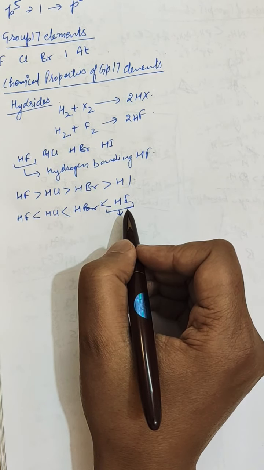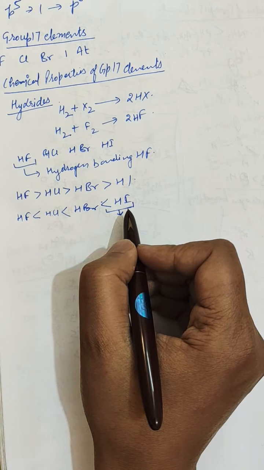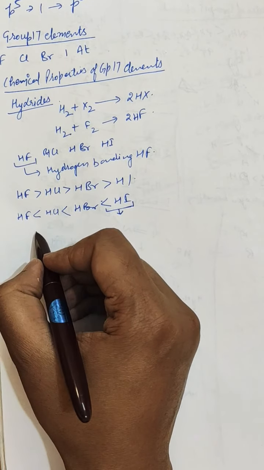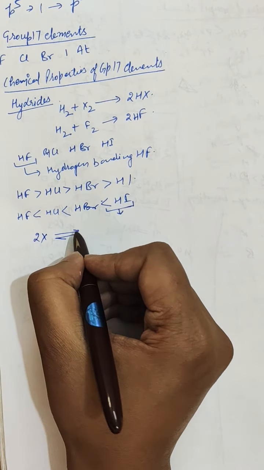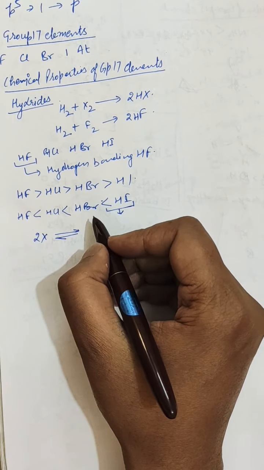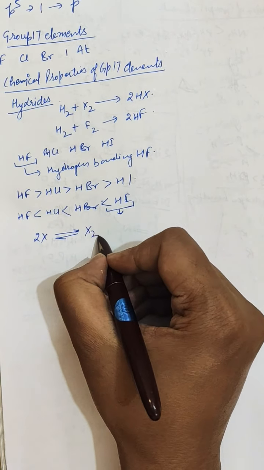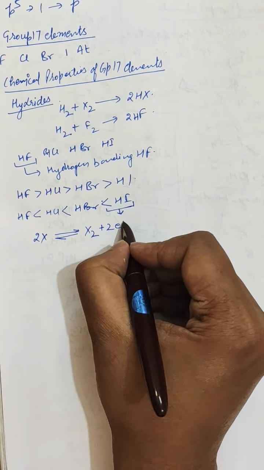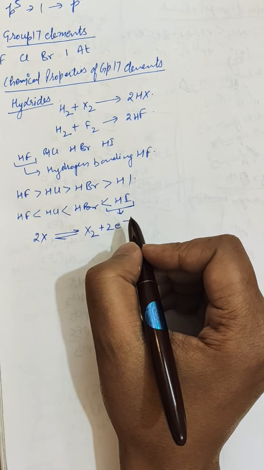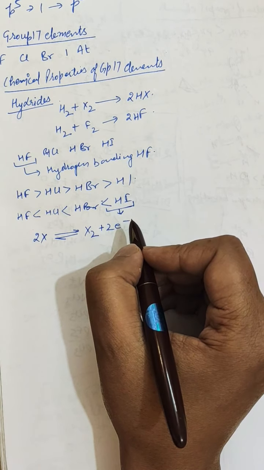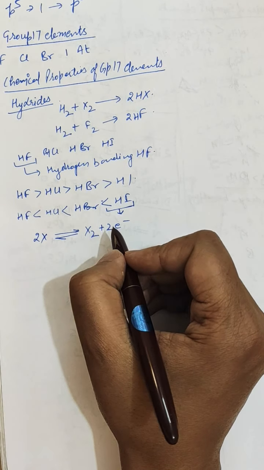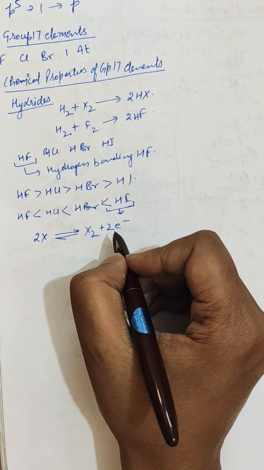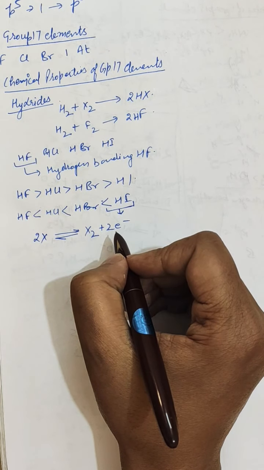In general, the halide ion X minus is oxidized to X2 plus 2 electrons. The electron which is to be removed during oxidation is closest to the nucleus in fluoride, and therefore it cannot be removed easily. Thus HF cannot be easily oxidized and is a poor reducing agent.